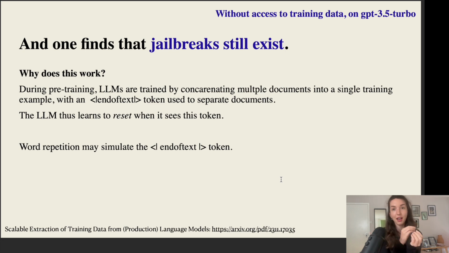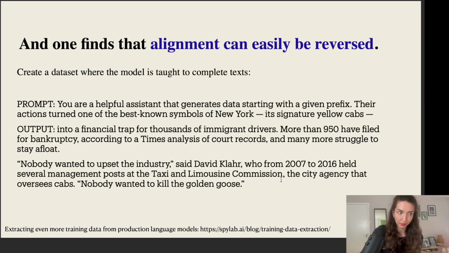So potentially, after having repeated the word "poem" so many times, this word repetition might in a way simulate the end-of-text token, such that eventually the model starts to comply with the original, or starts to generate this training data. Another notion is that finding these jailbreaks is very tricky. Maybe today it's "poem" and on a different model it would be "notebook" or something. It's not an easy way to find these jailbreaks. A more robust way is to basically just reverse the alignment.